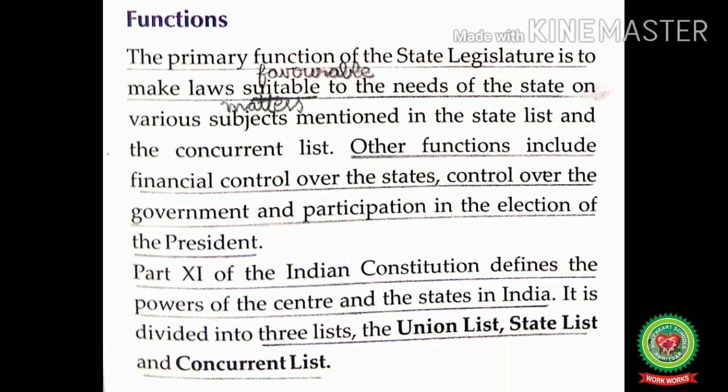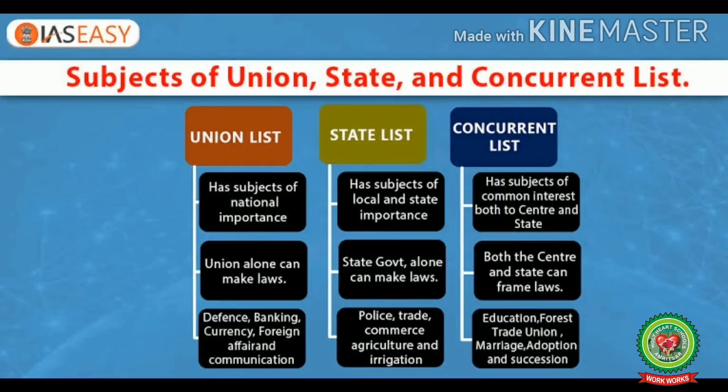It is divided into 3 lists: the union list, state list, and concurrent list. The union list has subjects of the national importance, the state list has subjects of the local and the state importance, and the concurrent list has subjects of common interest both to center and state. And about these three lists, we will discuss in detail in our next video.